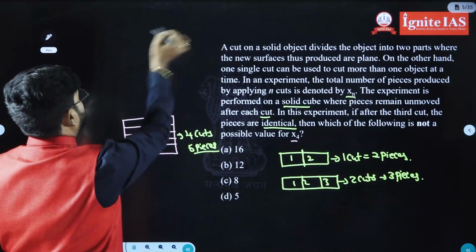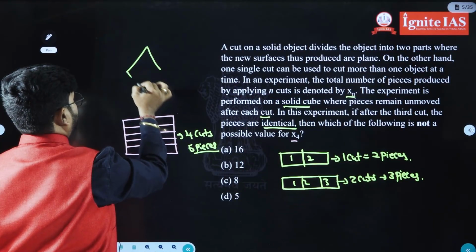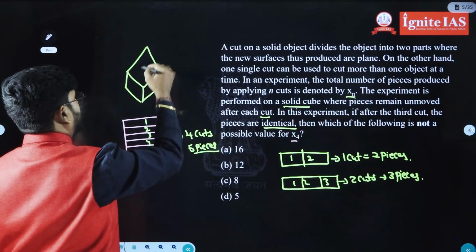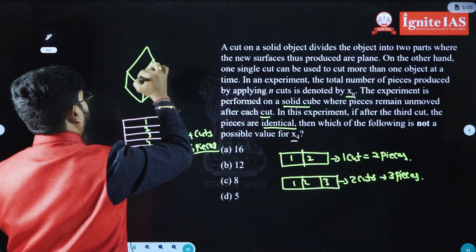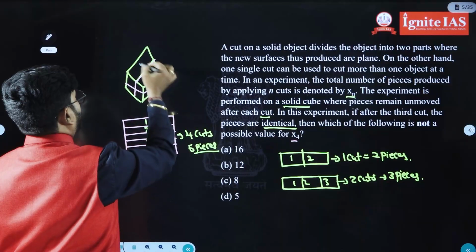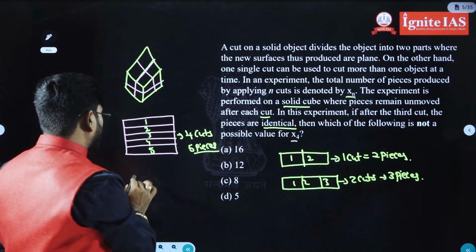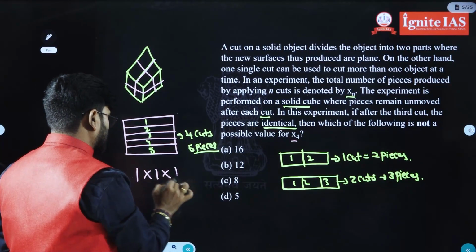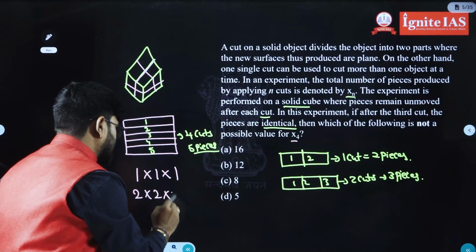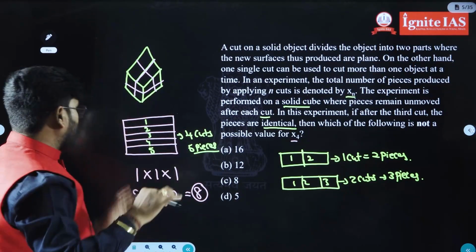See, first, if you take a 3-dimensional figure, if I cut in the length, 1 cut like this, in the breadth, second cut like this, in the height, third cut like this. Okay, I did 3 cuts. First, I may go with 1 cut each in the length, breadth and height. If you do 1 cut, what are you going to get? 2 pieces, 2 pieces, 2 pieces. In total, you will get 8 pieces. 2 times 2 times 2 is 8. If you go for one more extra cut,